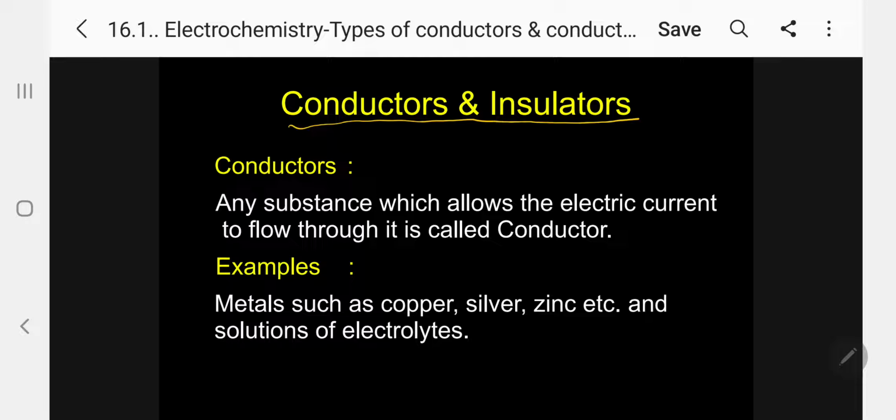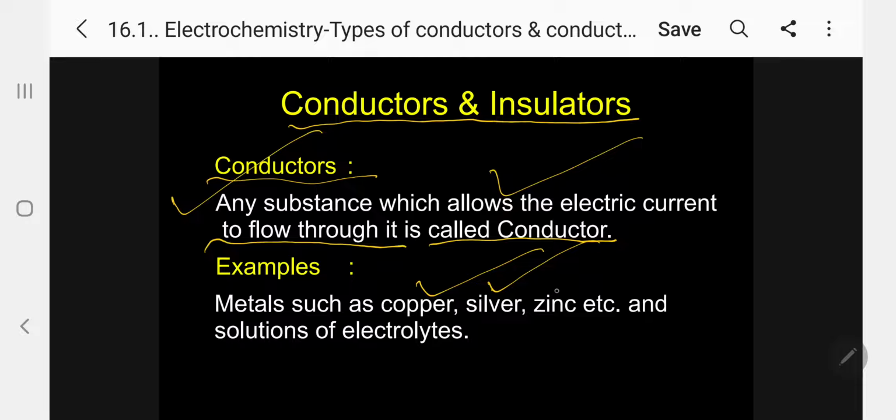What are conductors? What are insulators? Conductors: any substance which allows electric current to flow through it, to pass through it, is called a conductor. Example, all metals such as copper, silver, zinc, etc., and the solution of electrolytes, specifically strong electrolytes, where conductivity takes place automatically. They are conductors.